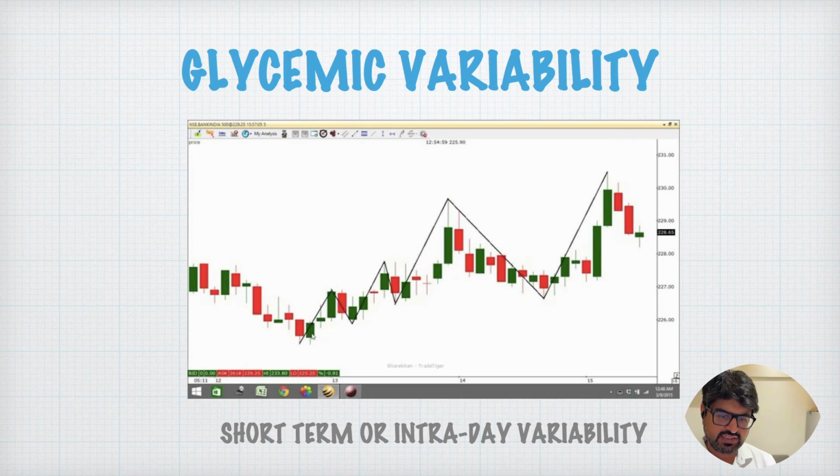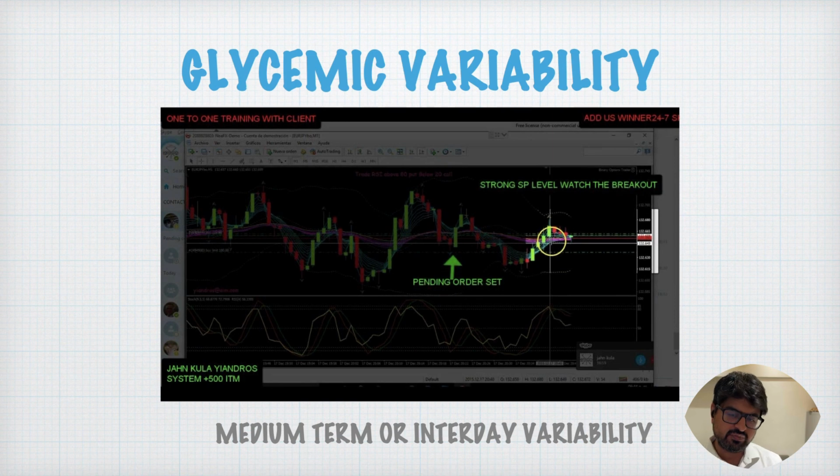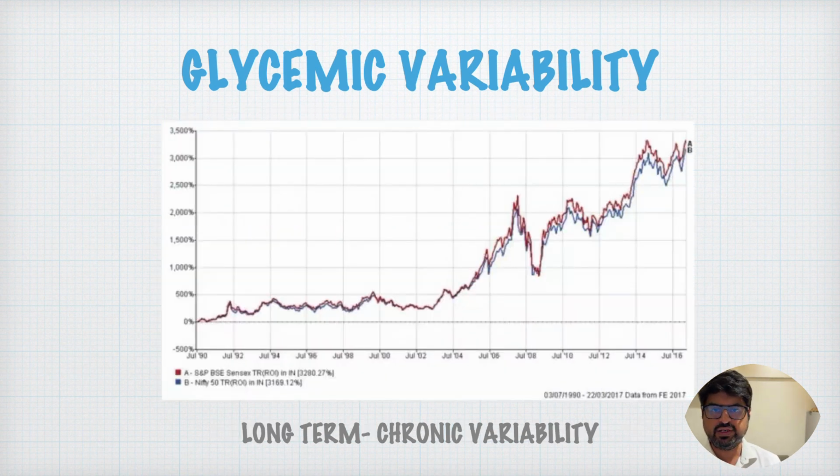So again, glycemic variability can be short-term or intraday glycemic variability, or it could be medium-term, that is interday glycemic variability, or it could be long-term, that is long-term glycemic variability. You are looking at, like the long-term, BSc, NSC charts. Long-term is basically what you see is the HbA1c changes that happen over a period of time.